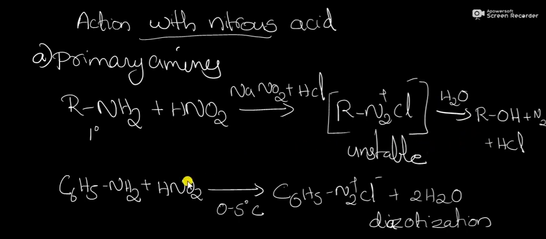Then what is the case of the reaction with aromatic amines? The basic aromatic amine is our aniline. Aniline reacts with nitrous acid at low temperature, especially at 0 to 5 degrees Celsius. It will convert into benzene diazonium chloride plus water. And this reaction is known as diazotization. It is a very important reaction in our organic labs.